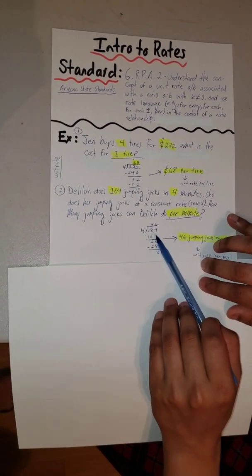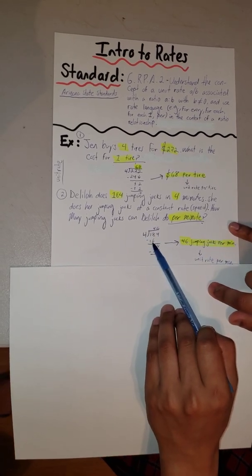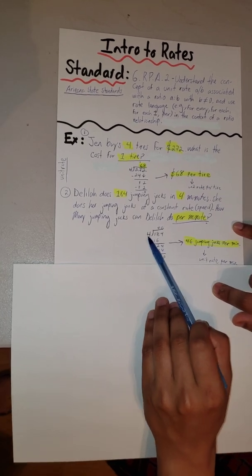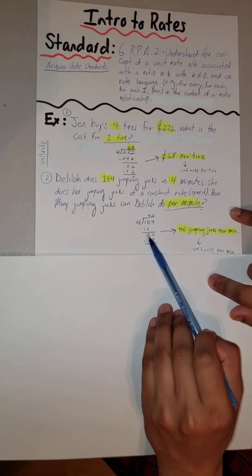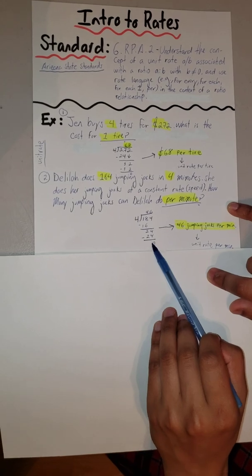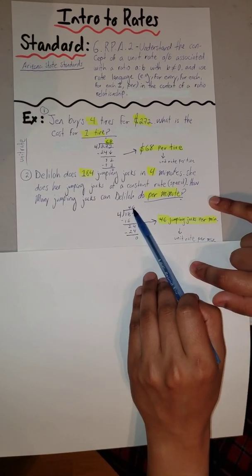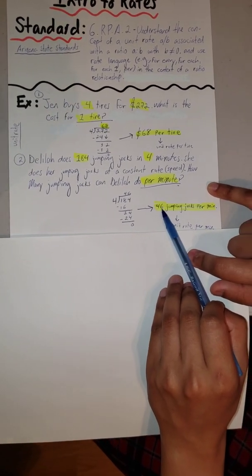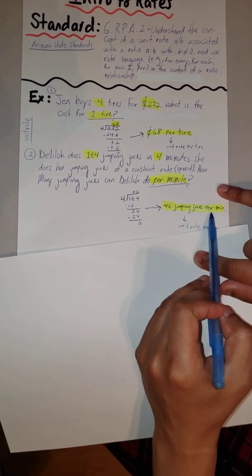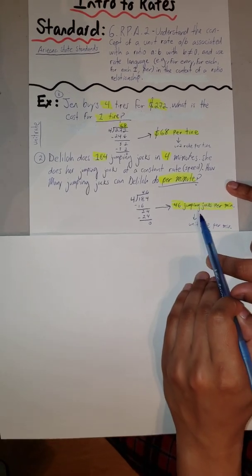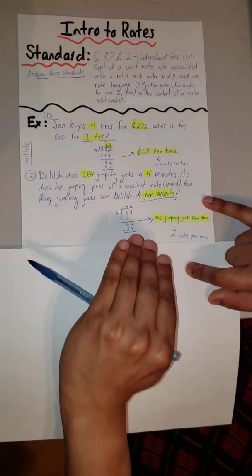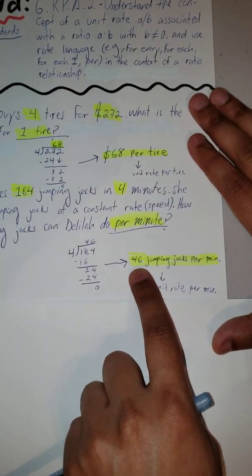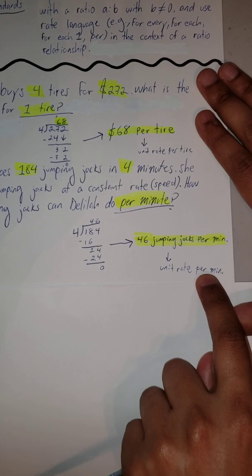4 goes into 18 4 times, gives you 16. You subtract that, remainder of 2, bring down the 4, 24. 4 goes into 24 6 times. 24 minus 24, remainder 0. Okay, so your 46 is going to be your answer. That means that Delilah is going to be performing 46 jumping jacks for every single minute. Okay, because she keeps her speed, her rate the same, every minute it'll be 46 jumping jacks. That's the unit rate per minute.